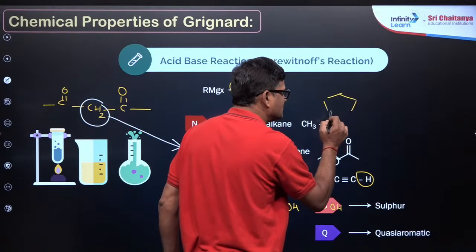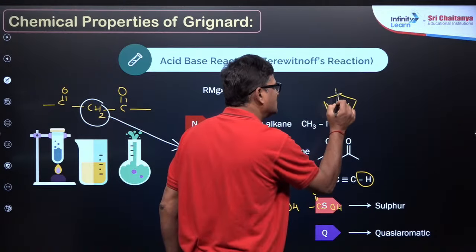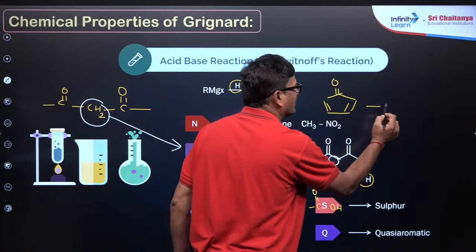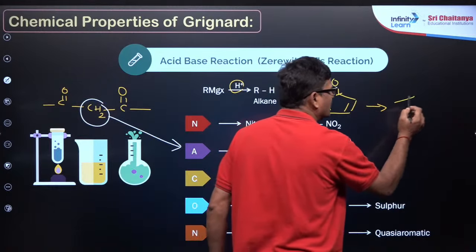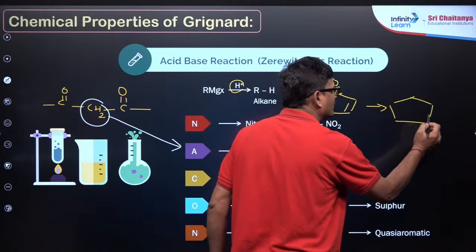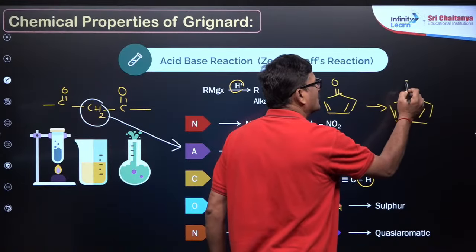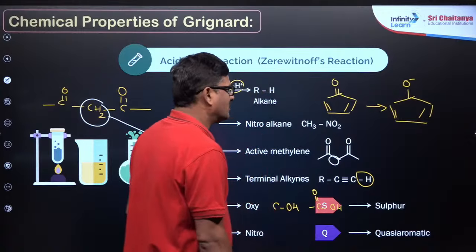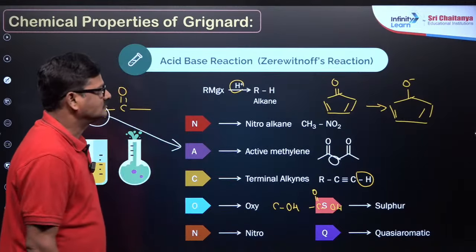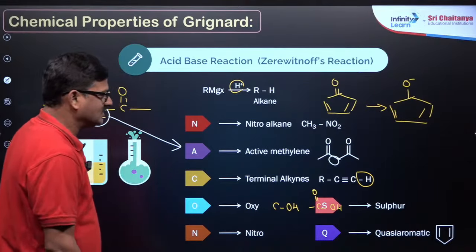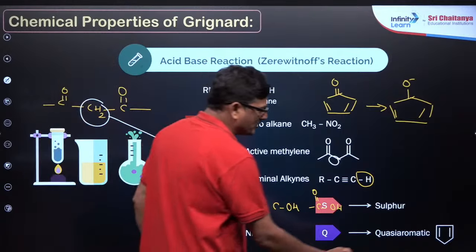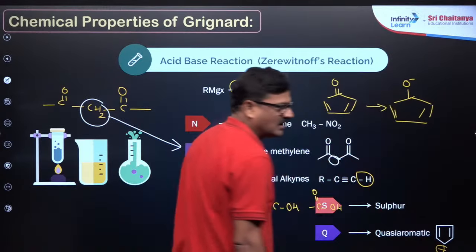You can see this is the compound. Okay, this is called a quasi-aromatic compound. It is polarized in such a way that it is going to be quasi-aromatic. And you can see this is the one which can lose a proton and become quasi-aromatic.